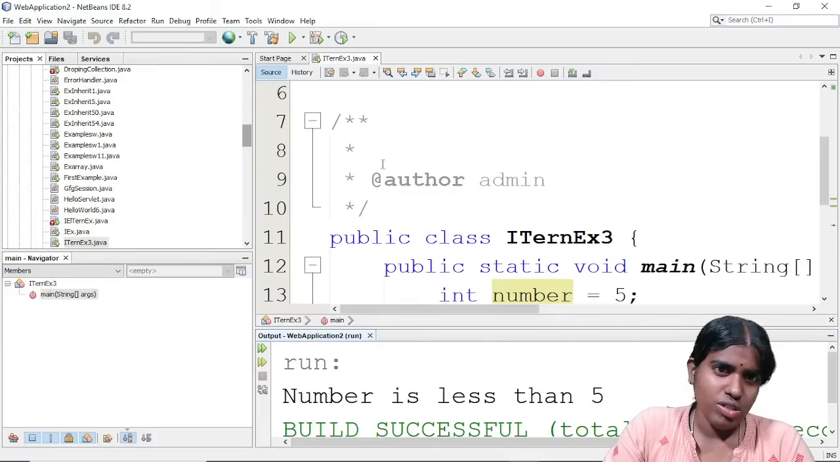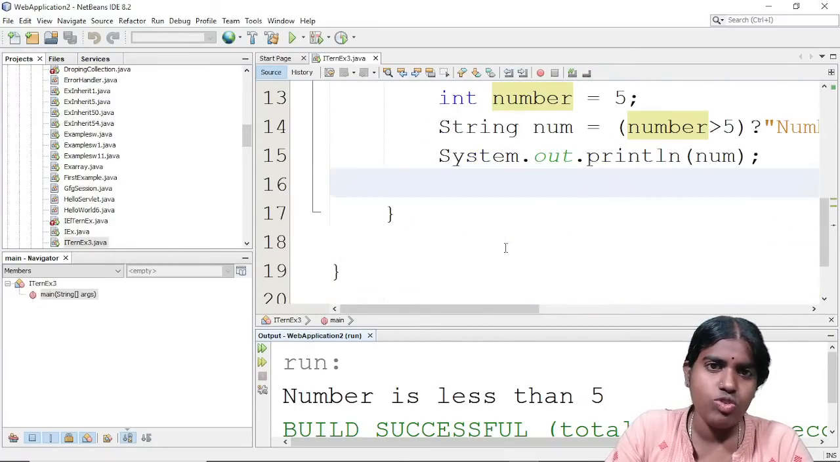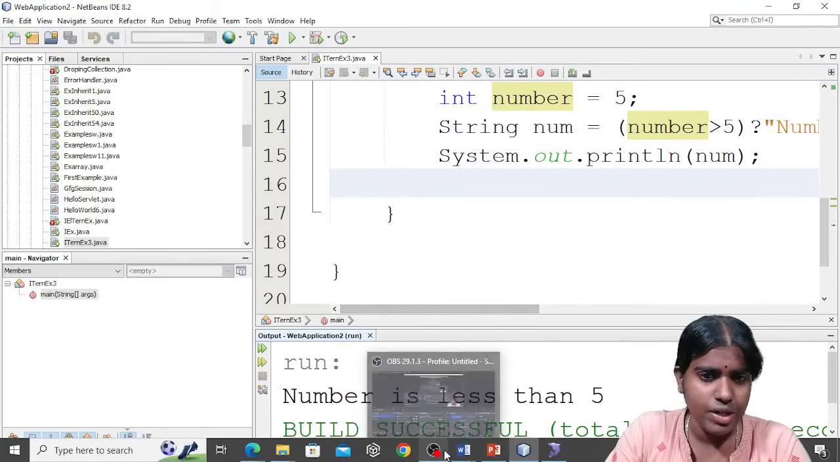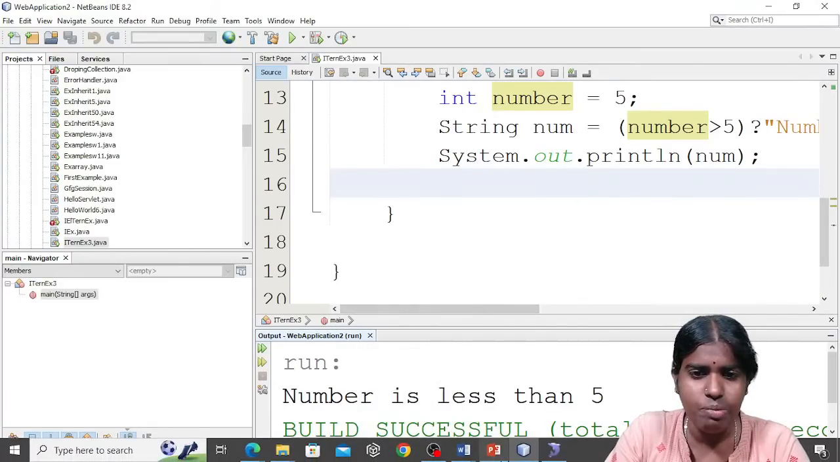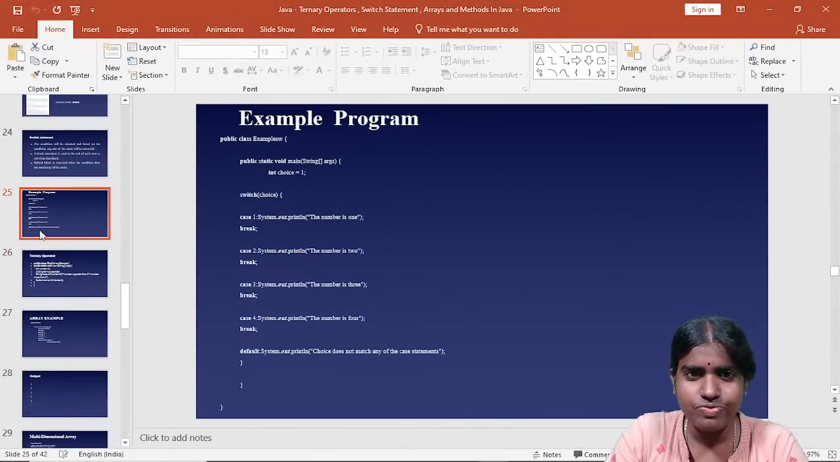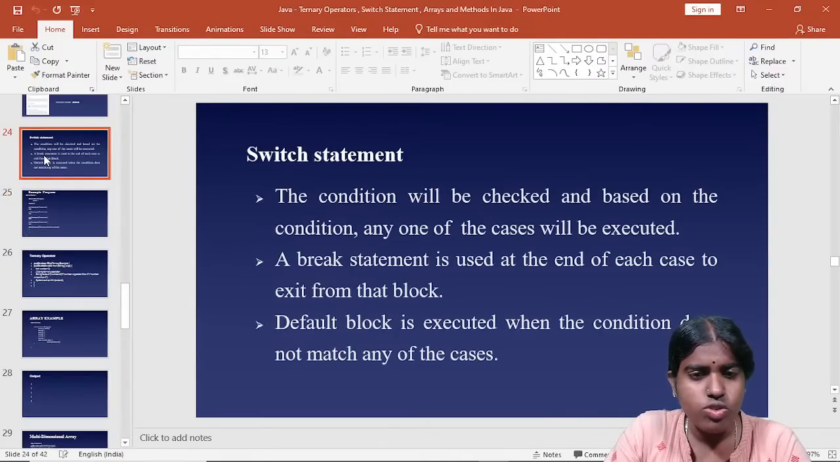So all these are the different types of statements. I was discussing with you about ternary operators. Next I am going to discuss with you about the switch statement. This is one more important decision making statement. So what is the use of going for this switch statement?